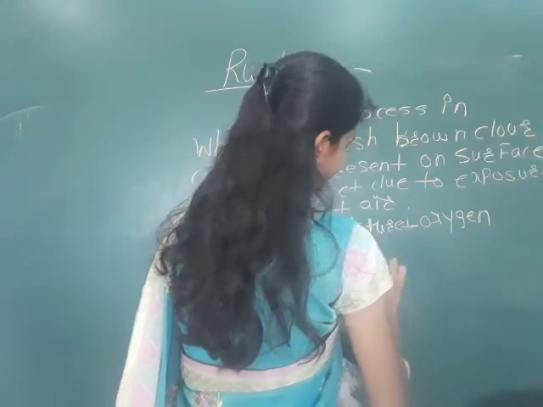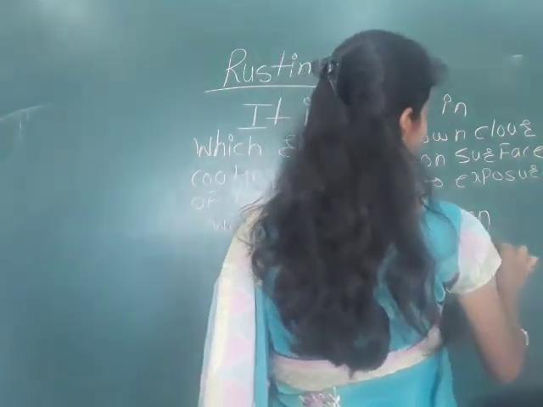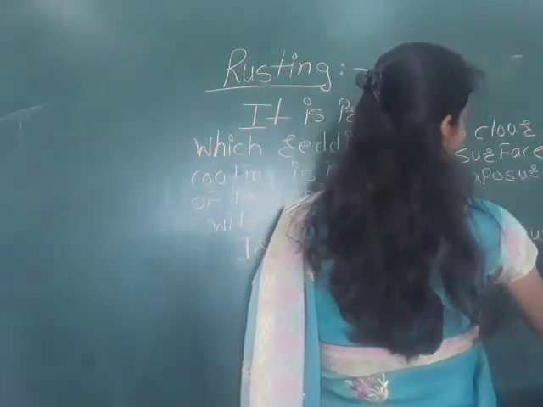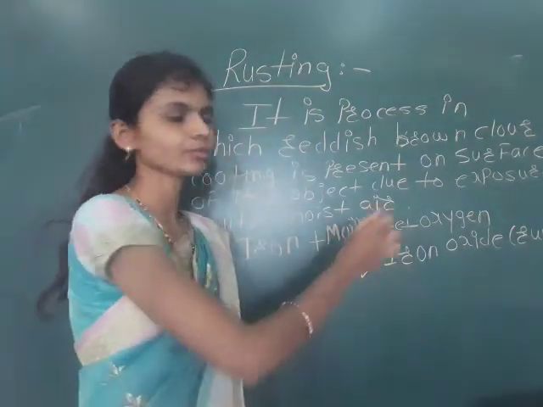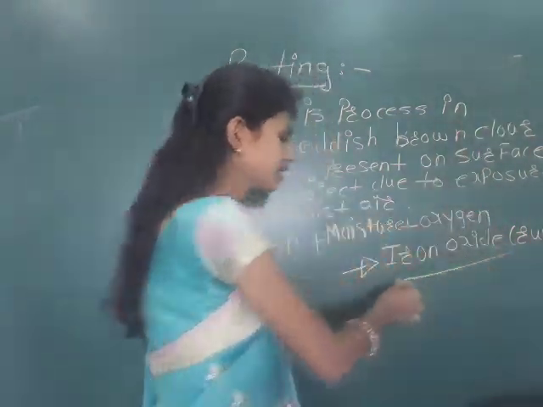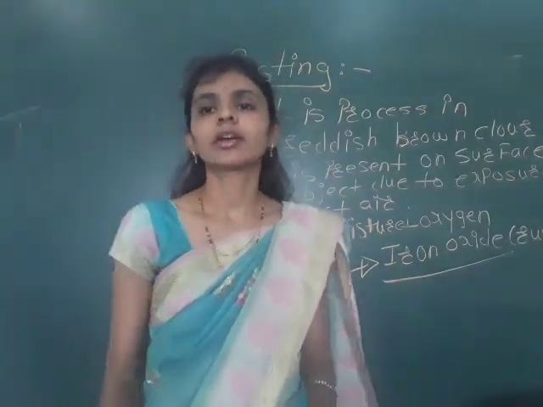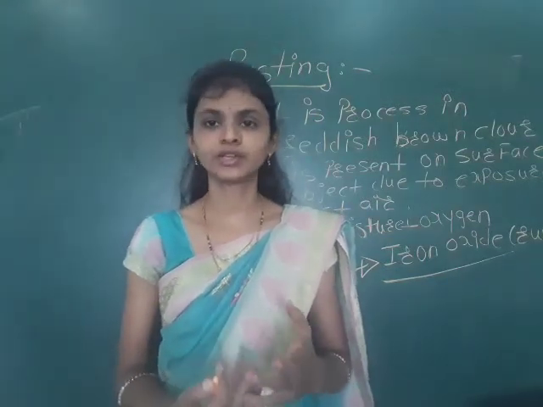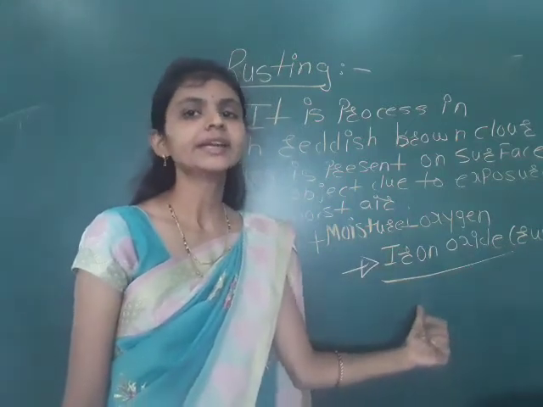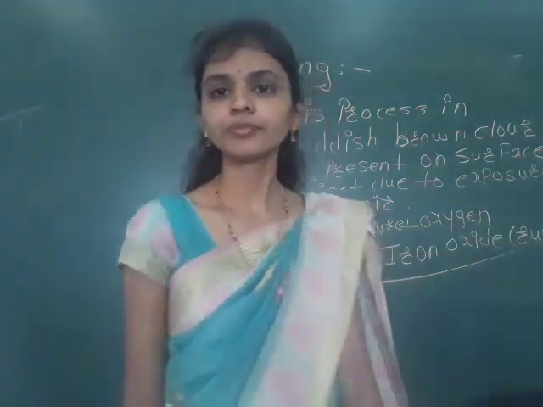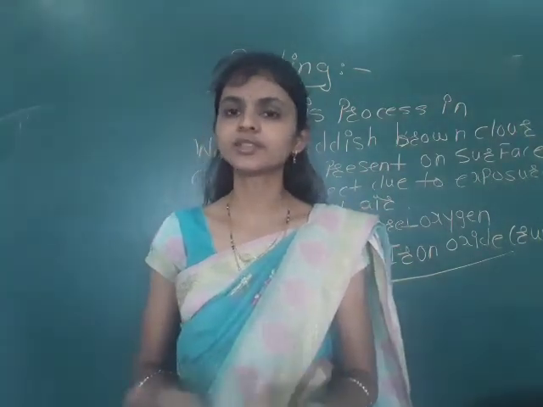At that time we will get iron oxide, and this iron oxide is rust. Clear, students? Iron reacts with moisture and oxygen, and we get iron oxide. When metals react with air, we get oxides from the metals. So here also the metal reacts with oxygen and moisture, we get iron oxide, and it is rust. I hope the concept of the rusting process is clear.